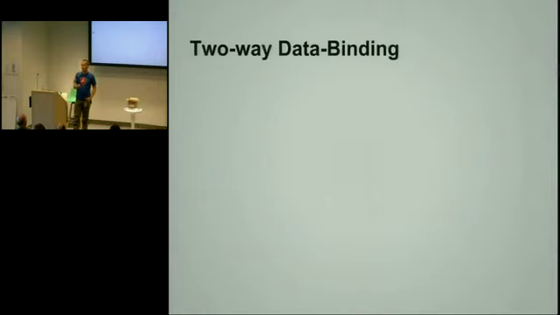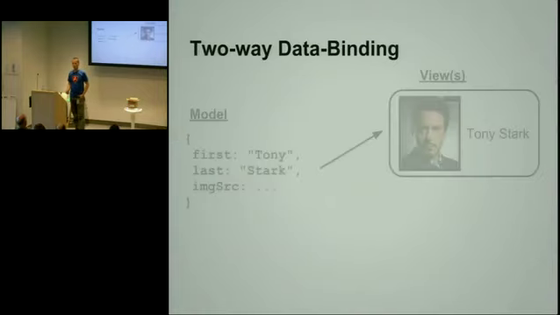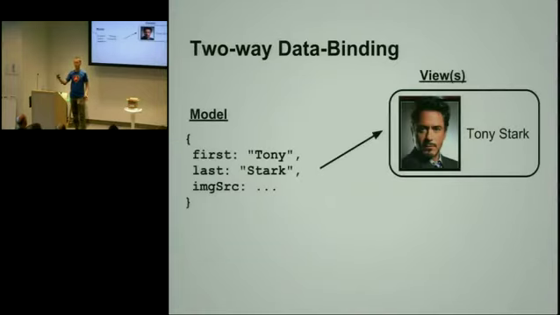So this was one-way data binding, where you have a model and you bind it to the template, and there is no way for the model to change from the view. This is what we call one-way data binding. And there's also two-way data binding.